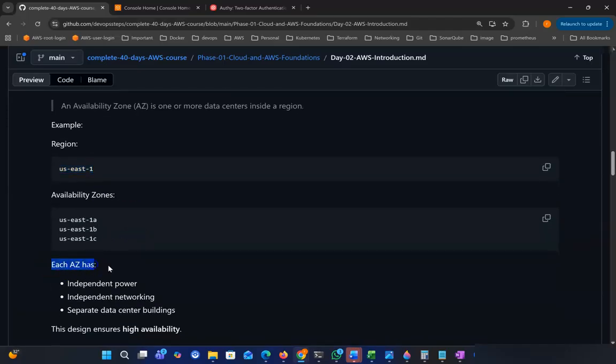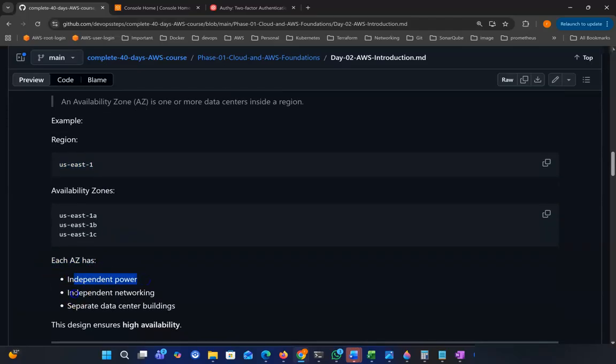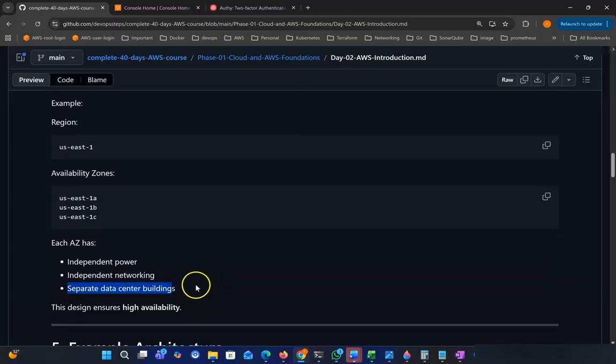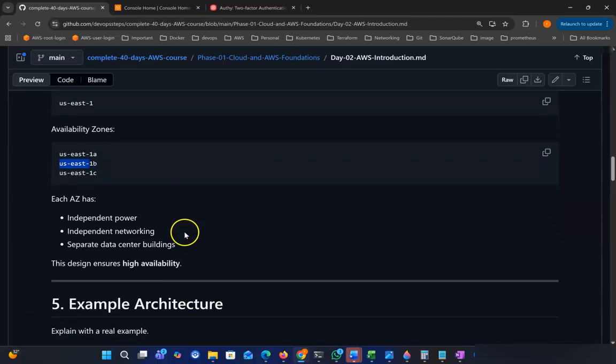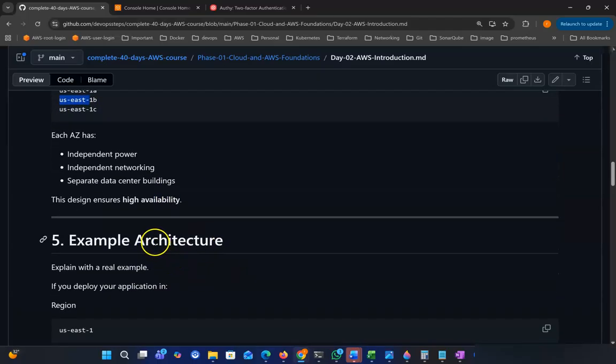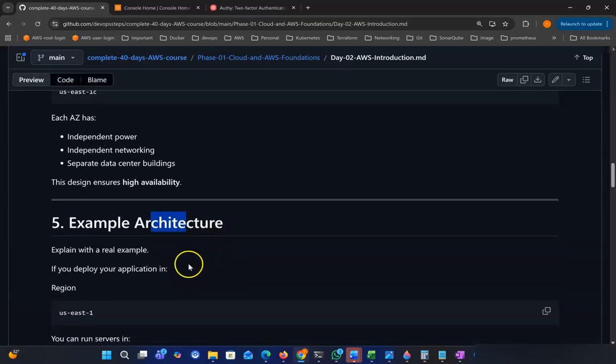So each availability zone has independent power, independent network, and a separate data center building. That's why they are fully isolated and highly available. So if any one is going down, data can be retrieved from another data center. Now see an example of real world architecture.